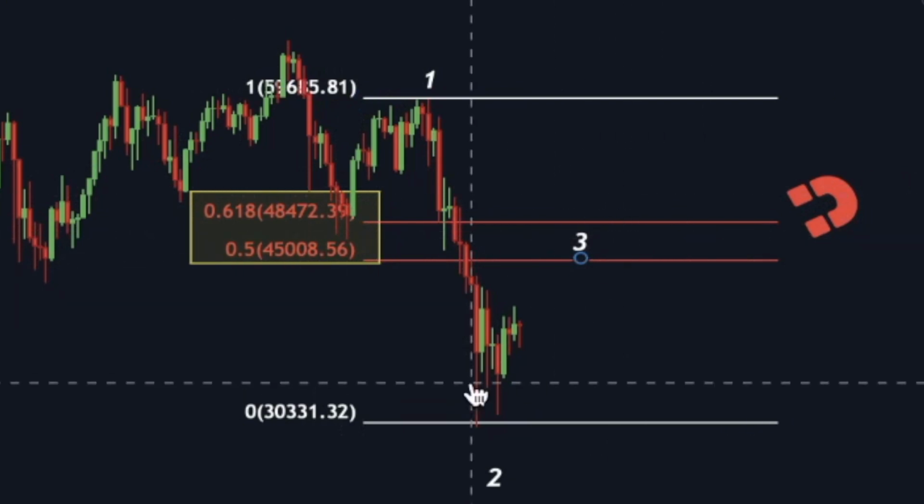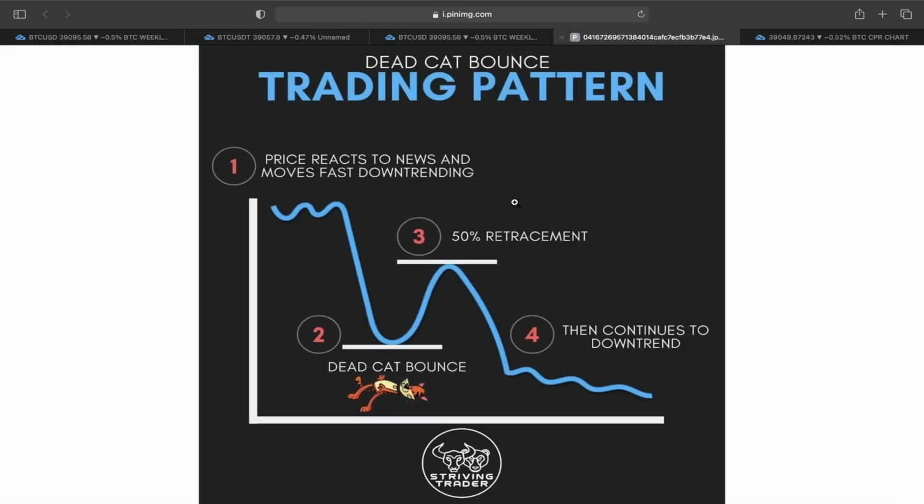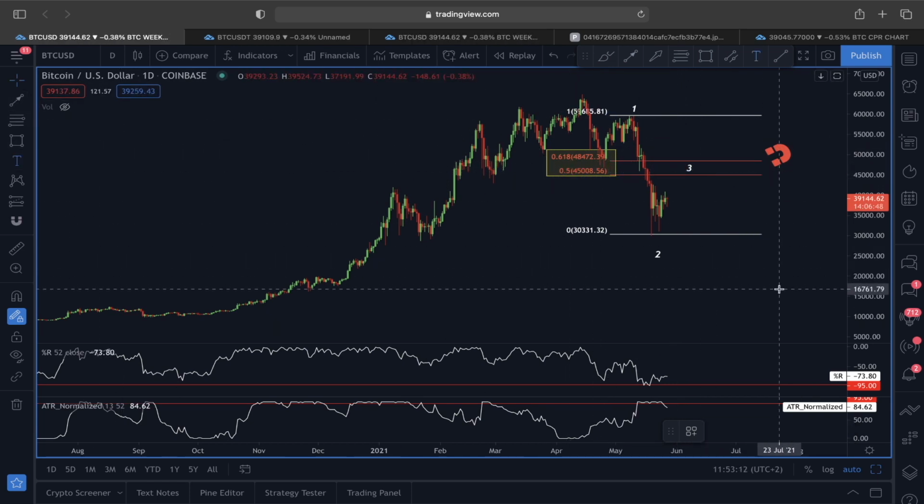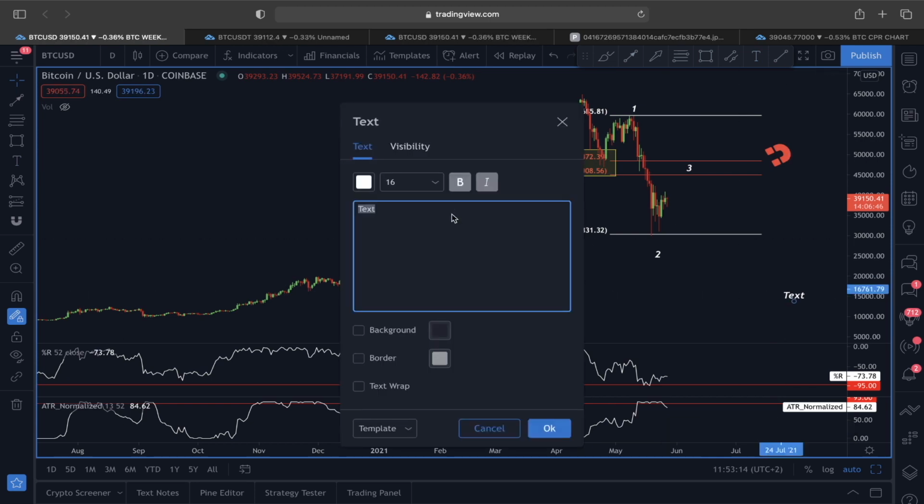So if we are getting this relief rally, just as shown here in the dead cat bounce pattern, guys, then we could actually see an impulsive move at least towards this 45,000 to 48,000 before choosing a trend direction, because getting rejection from this 0.3 area or this Fibonacci level could potentially indicate the trend here could be heading to the downside.